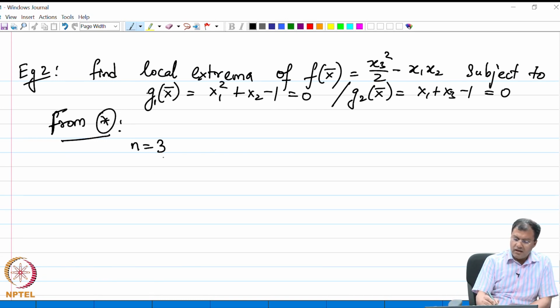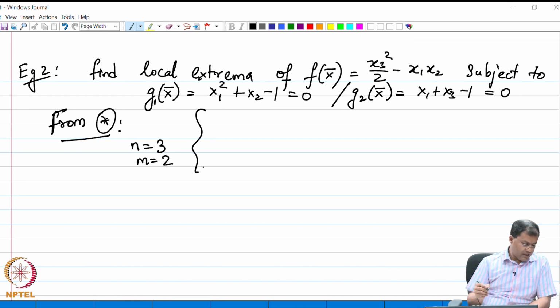So, n is 3 and the number of conditions m is 2. So, the equations that I get from the Lagrange multiplier method will be 3 in total from the gradient condition, and we have two constraints.